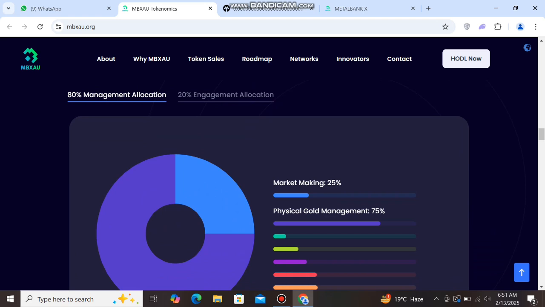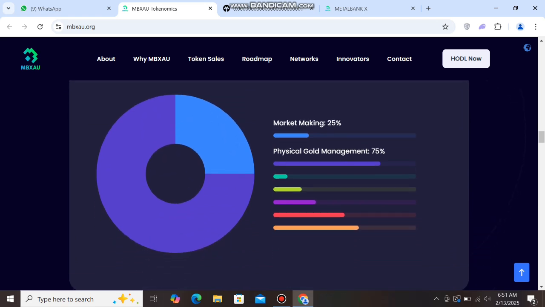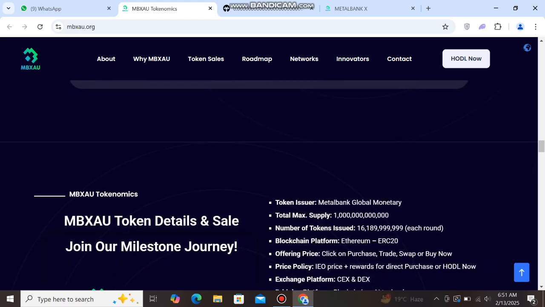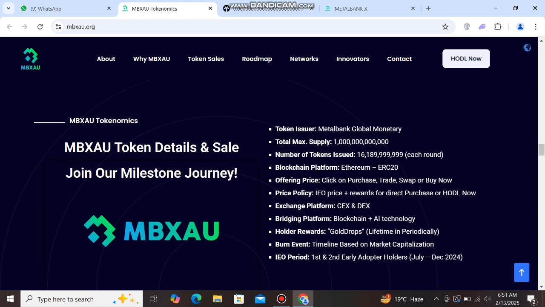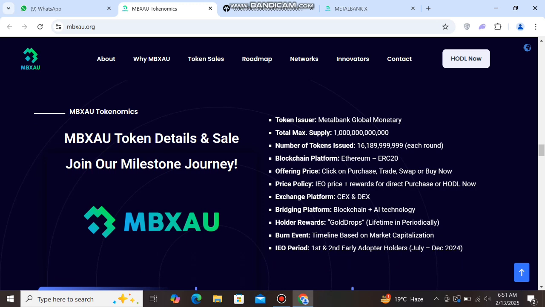You can check here market making 25%, physical gold management 75%. You can check here. And next you can check here MBXAU tokenomics. MBXAU token details and sales. Join our milestone journey. You can check here token issued, Metal Bank Gold monetary total maximum supply. You can check here number of tokens issued.